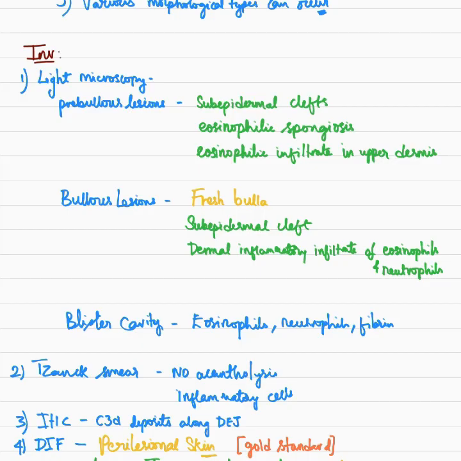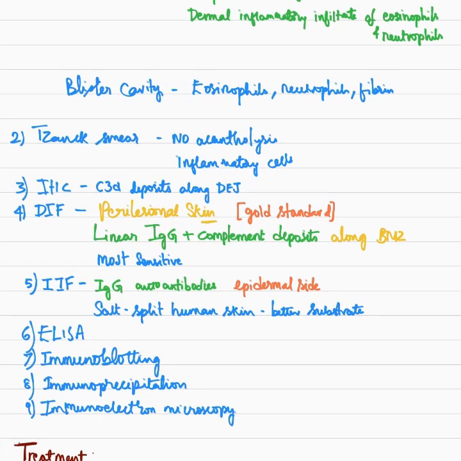Coming to bullous lesions, usually we choose a fresh bulla for biopsy, and it shows subepidermal cleft and dermal inflammatory infiltrate of eosinophils and neutrophils. And the blister cavity has eosinophils, neutrophils and fibrin. Coming to Tzanck smear, there are no acantholytic cells because what is targeted is the hemidesmosomal protein rather than the desmosomes, and we can see certain inflammatory cells.